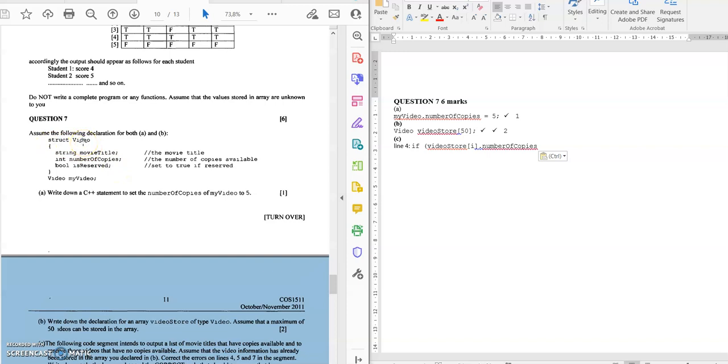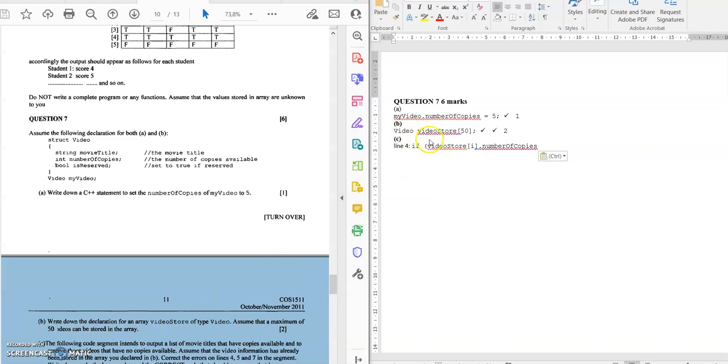So the name of the struct is video, and the fields are movie title, number of copies, is reserved, which is a boolean. There we go. The declaration is my video is of type struct video. There's my video. The question is, write down the declaration for an array video store of type video. Assume that a maximum of 50 videos can be stored.